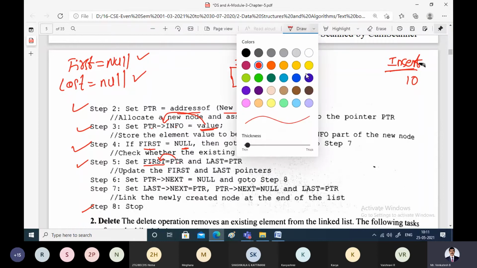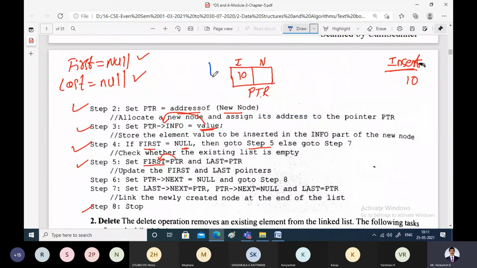Now first is pointing to PTR, and last will also point to PTR. Why are first and last both the same? Because this is the very first node in the linked list. First is the same node, last is the same node. Obviously, in this case, next will contain a null value.